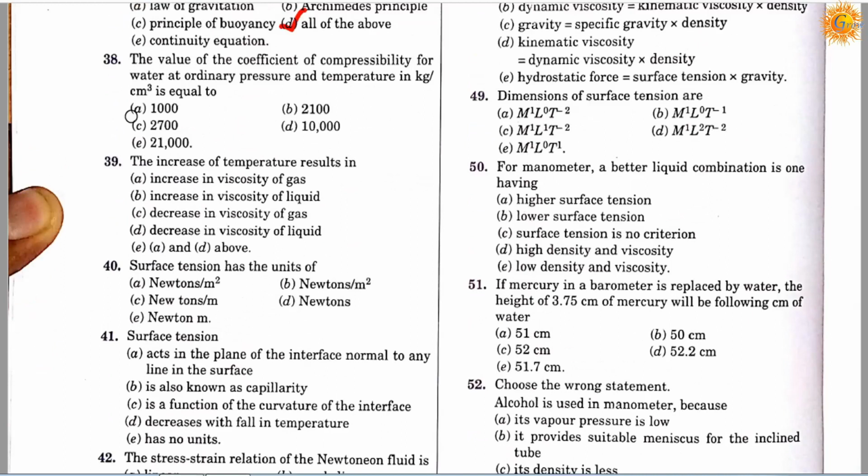Question number 38. The value of the coefficient of compressibility for water at ordinary pressure and temperature, in kg per centimeter cube, is equal to: option A, 1000; option B, 2100; option C, 2700; option D, 10,000; and option E, 21,000. So the correct answer is E, 21,000.